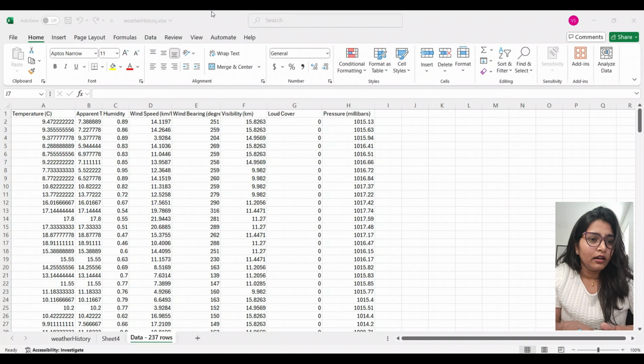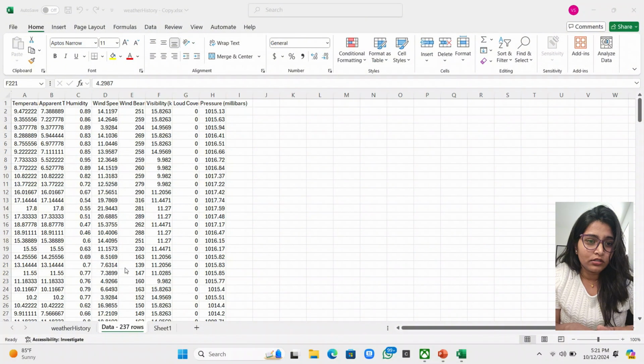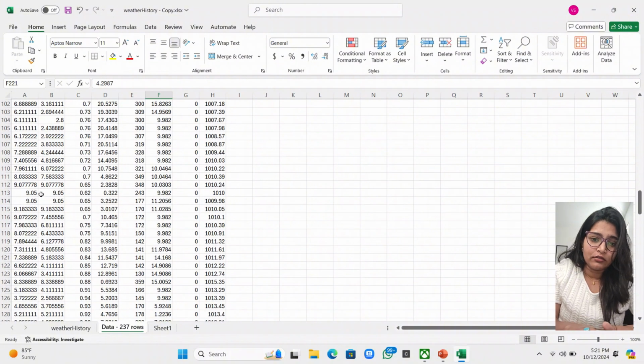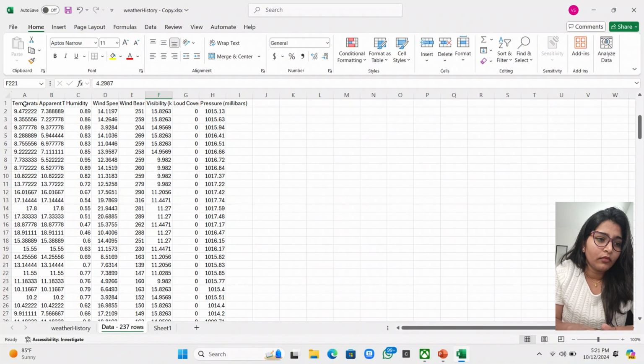So first, let's load our data set into Excel. So we are working with a set of data that includes columns like temperature, humidity, wind speed, and pressure. So start by opening the Excel file with this data and scanning the columns to understand what each variable represents.